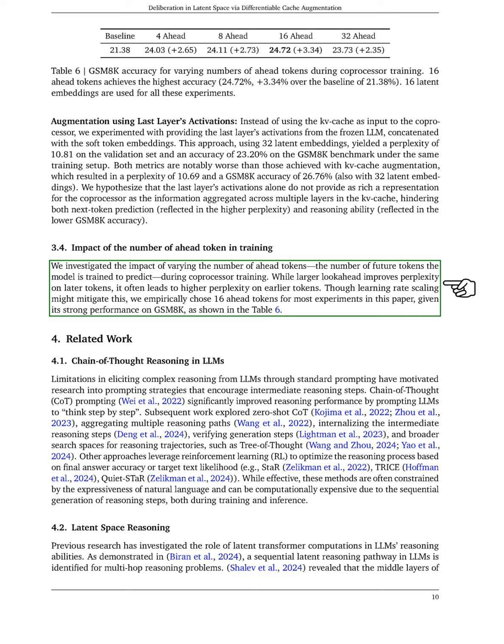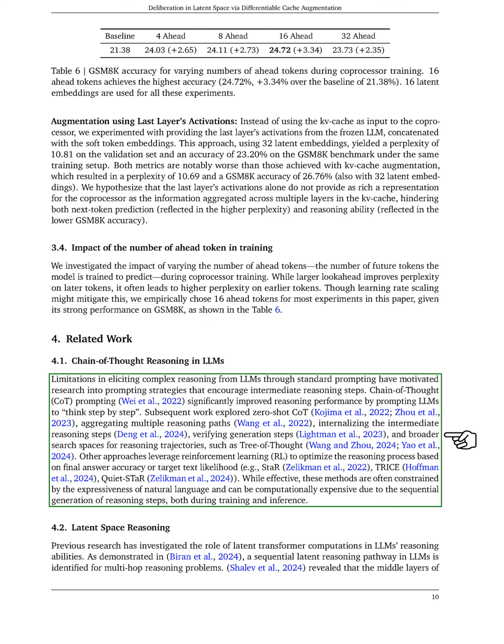Next, we discuss chain of thought reasoning in large language models, LLMs. We noticed that standard prompting often fails to elicit complex reasoning, leading us to investigate prompting strategies that encourage intermediate reasoning steps. Chain of thought prompting has been shown to significantly enhance reasoning by guiding LLMs to think step by step. Further research has looked into zero-shot chain of thought, combining multiple reasoning paths, and using reinforcement learning to optimize reasoning based on accuracy. However, these methods can be limited by natural language expressiveness and can be computationally intensive.